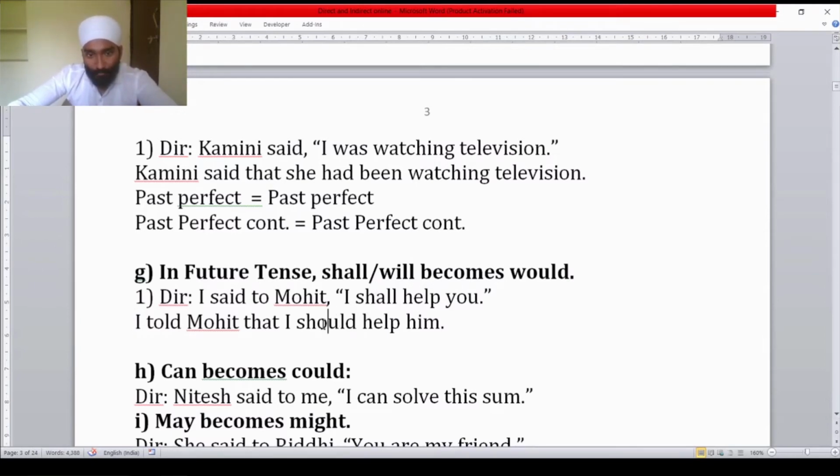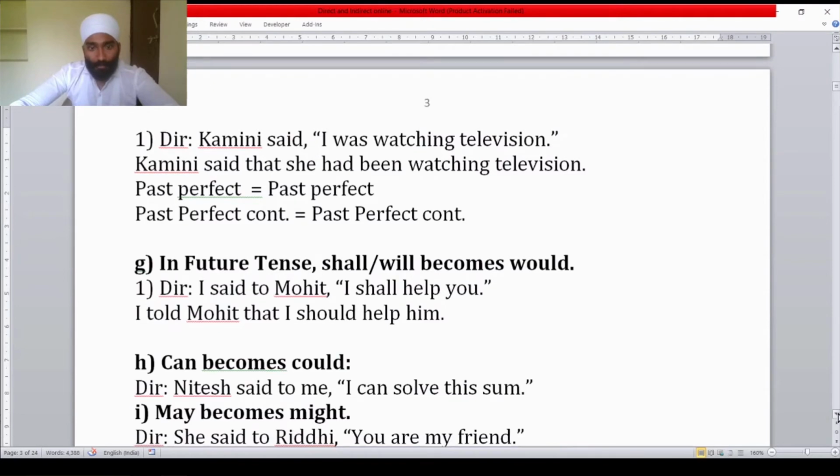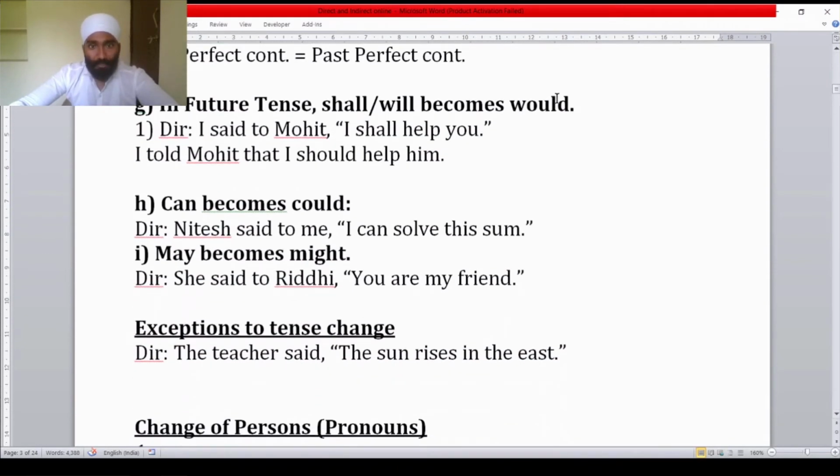Shall became should. Should is the past form of shall. Here you can use would also. Now can becomes could. In this sentence, if will comes, you have to use would, not should. If shall is there, you can use would also, you can use should also. Can becomes could. Nitesh said to me, "I can solve this sum."